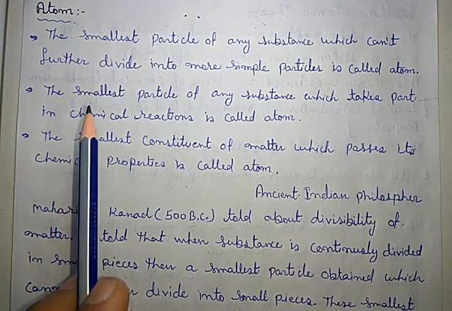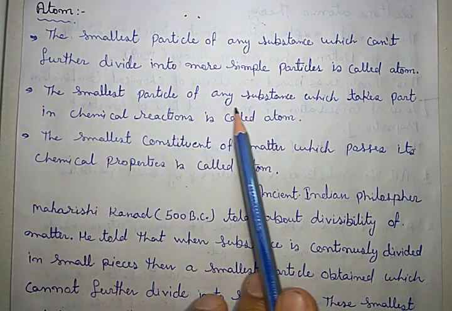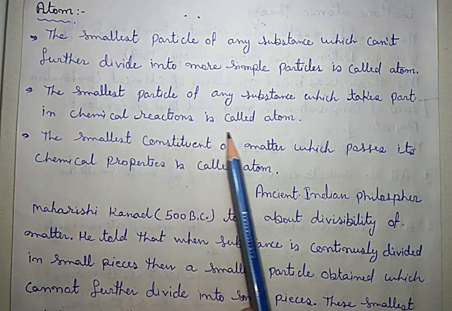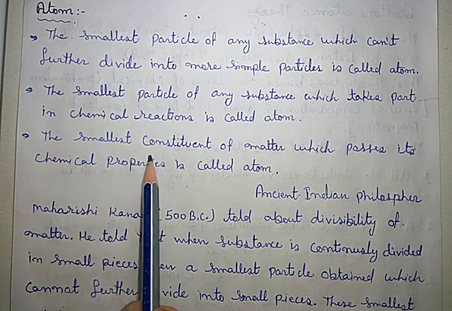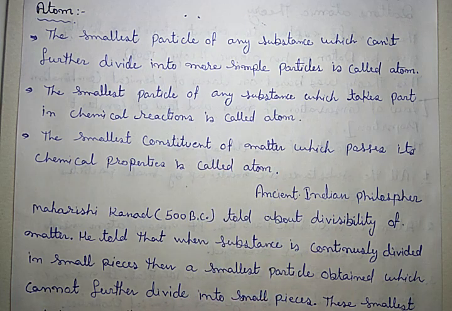So this definition becomes: the smallest particle of any substance which takes part in chemical reaction is called atom. This definition can also be written like: the smallest constituent of matter which possesses its chemical properties is called atom. Got it? So out of these three definitions, we can use any one as our secondary label.